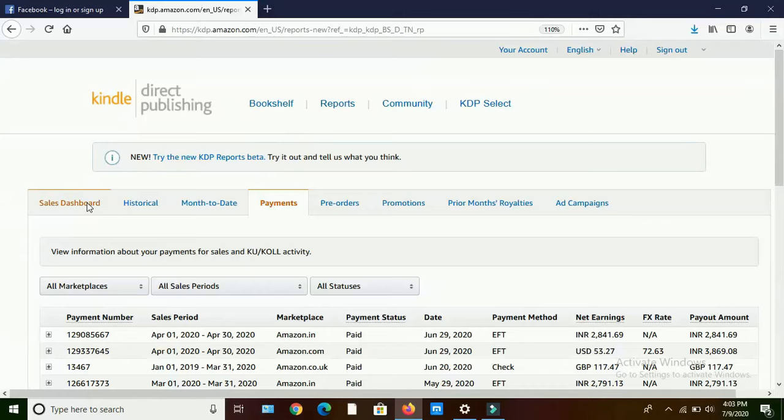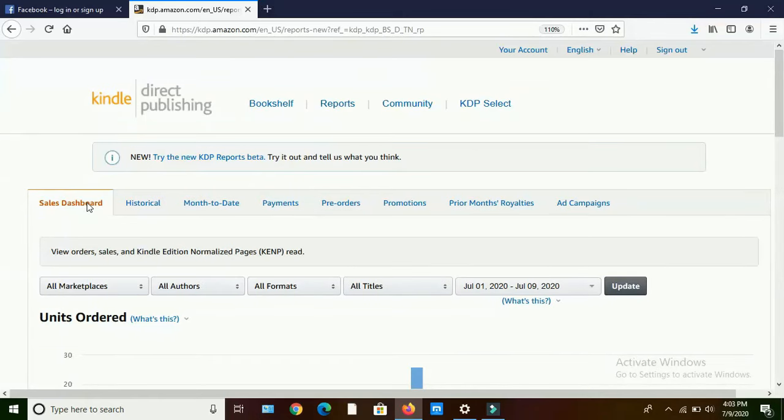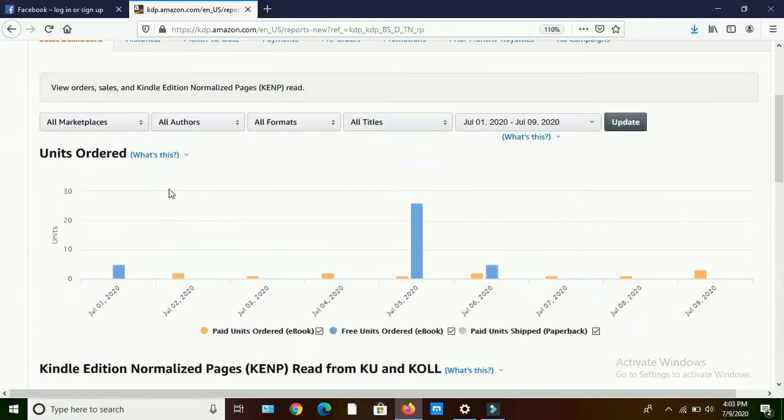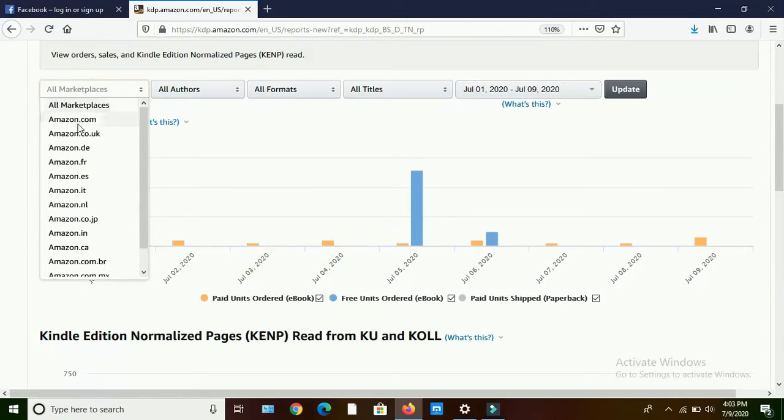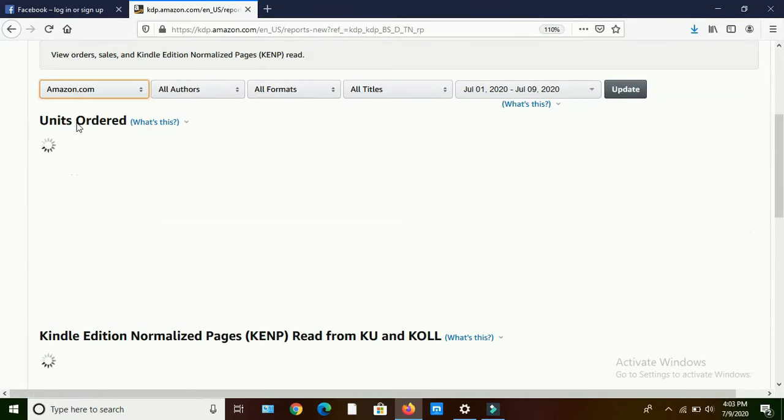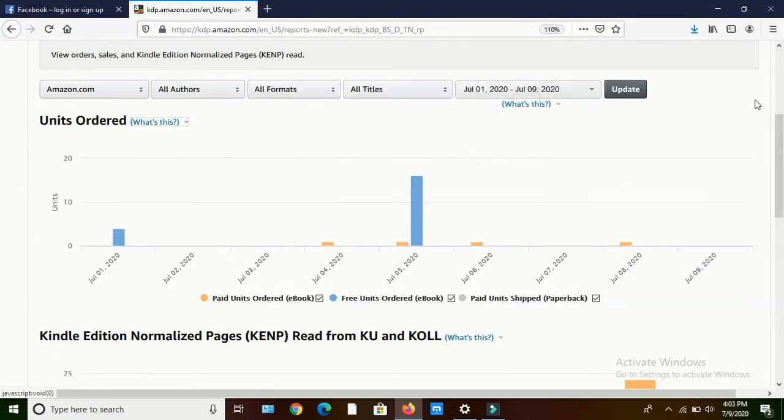This is a sales code. You can see how much we earn through all marketplaces, for example, by Amazon.com, how much we earn. Daily reports will be available here.